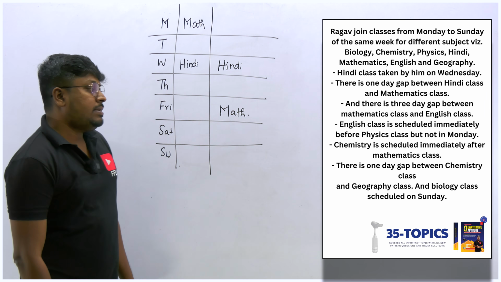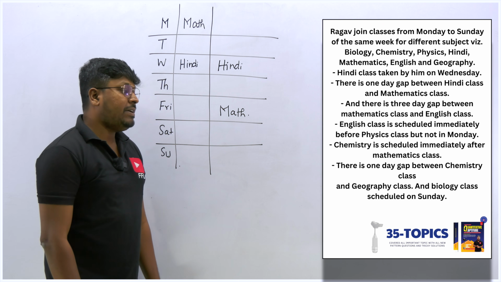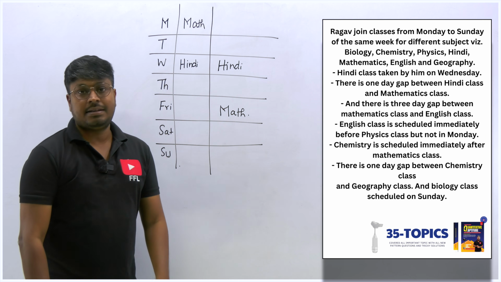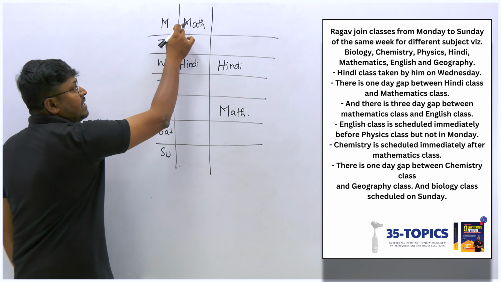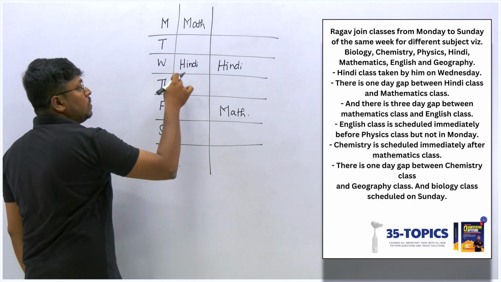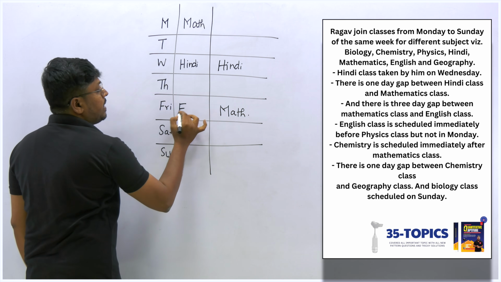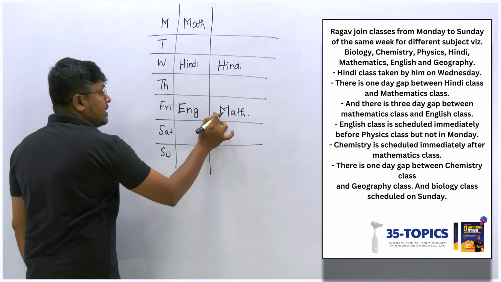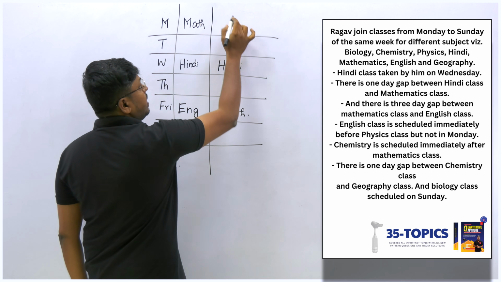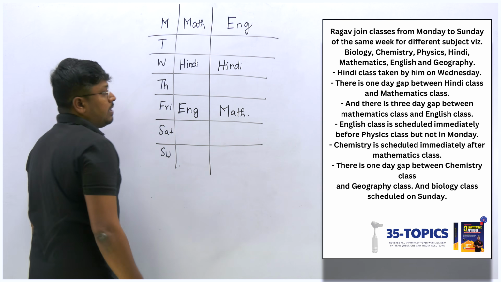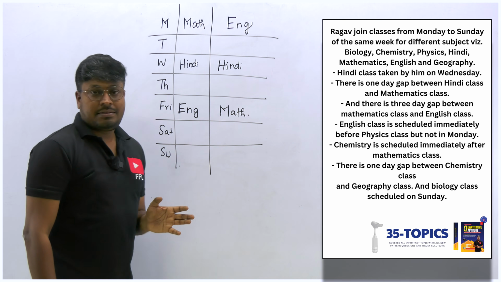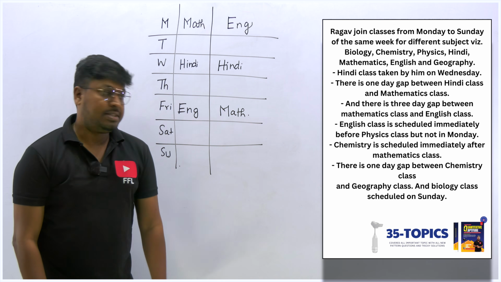The next point: there are 3 gaps between mathematics and the English class. So between mathematics and English there is a gap of 3. I already fixed maths here, so 1, 2, 3, and this is the place for English. If I fix maths here, 1, 2, 3, and this is the place for English. So between maths and English, in both cases we have a gap of 3 subjects.